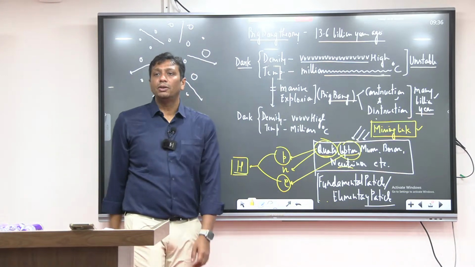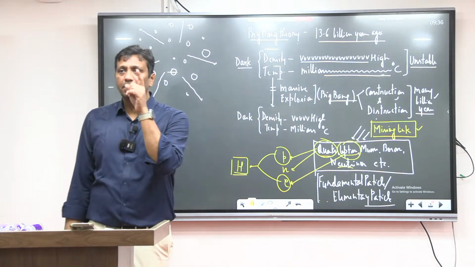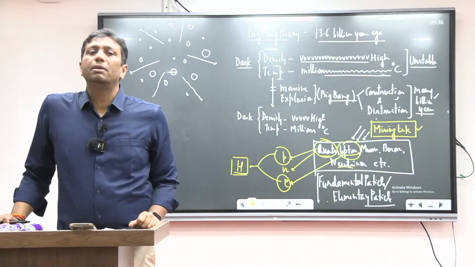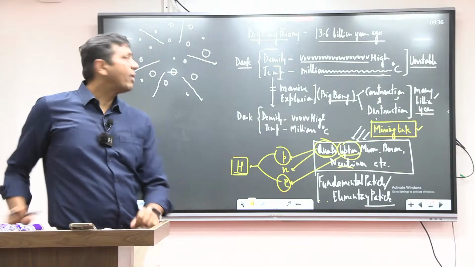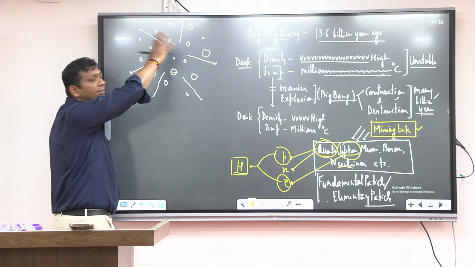And why chemistry, I will tell you. Which element formed in the Brahman? The answer is hydrogen. Hydrogen was the first element in chemistry. Hydrogen was the first element in the Brahman. Now I can tell you, guys, this is the Brahman. Yes or no? Stop writing here, guys. This is the Brahman.